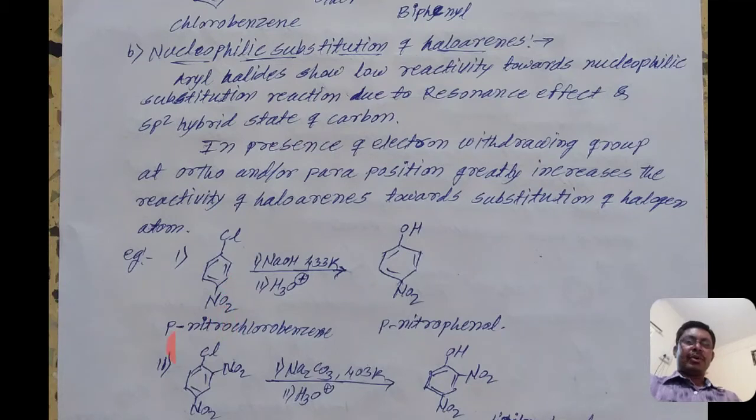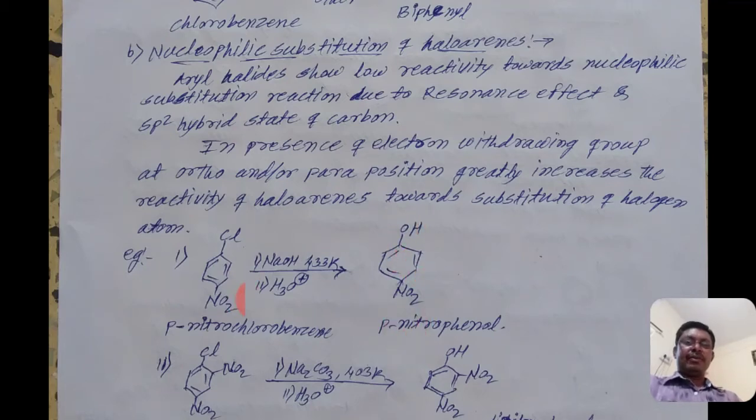The name of that compound is para nitrochlorobenzene. When para nitrochlorobenzene reacts with sodium hydroxide, NaOH, at 433 Kelvin followed by H3O, we get substitution of chlorine by the OH group, and we get para nitrophenol. That reaction is known as nucleophilic substitution reaction.